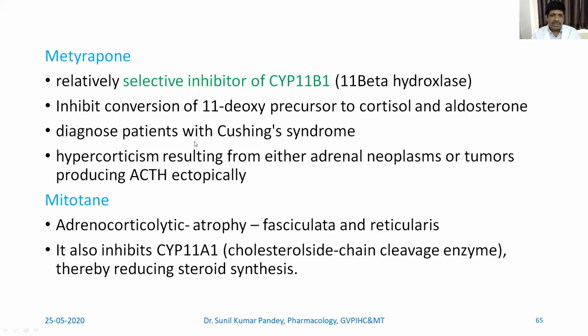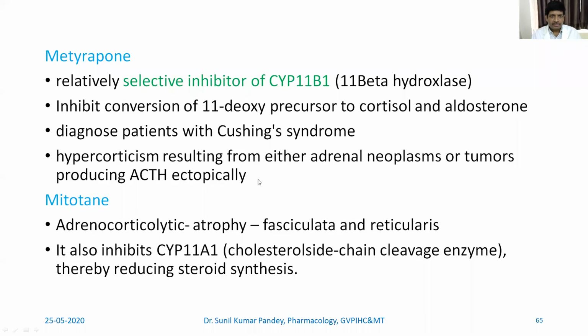This is very helpful in the diagnosis of a patient with Cushing syndrome. The person is given this drug, and then in the morning if the level is decreased, then we can know that the person has Cushing syndrome. It can be given in hypercorticism resulting from either adrenal neoplasm or a tumor producing ACTH ectopically.